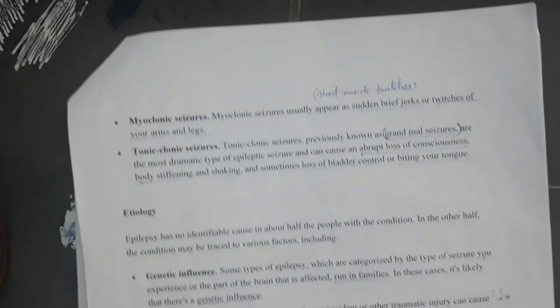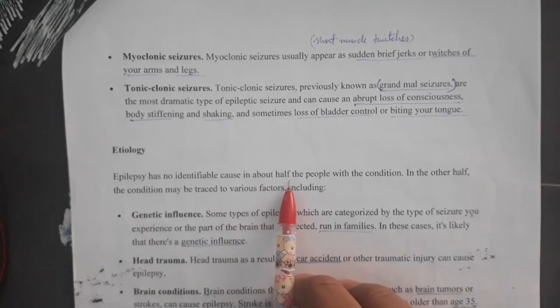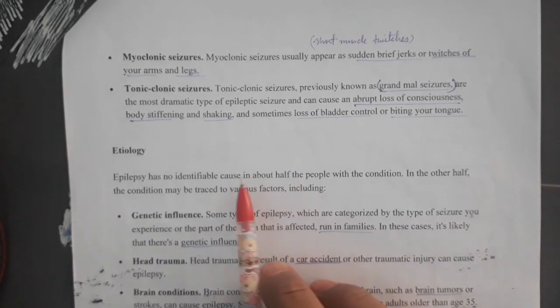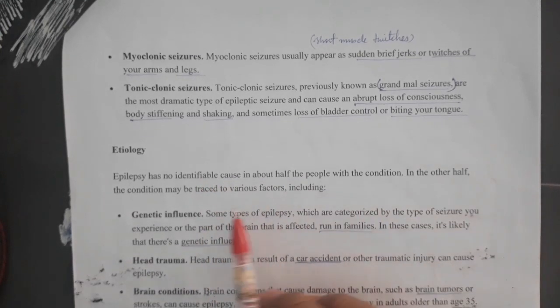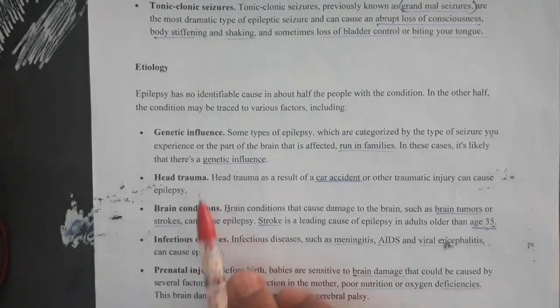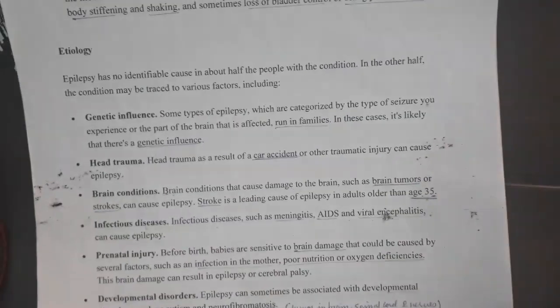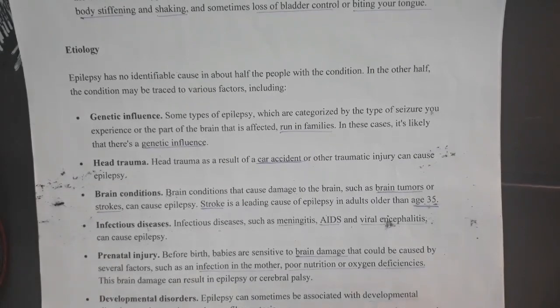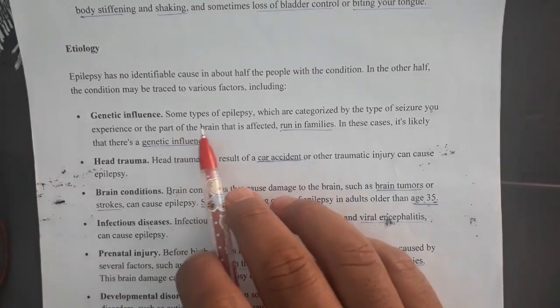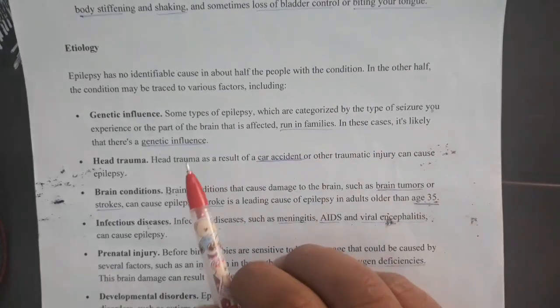After this, we are going to discuss the etiology, where they have said that in about half of the patients, the reason for epileptic seizures is not known, while in the other half there are some reasons, some etiology like genetic influence, head trauma, brain conditions, infectious disease, prenatal injury, and some developmental disorders, which can lead to epilepsy.